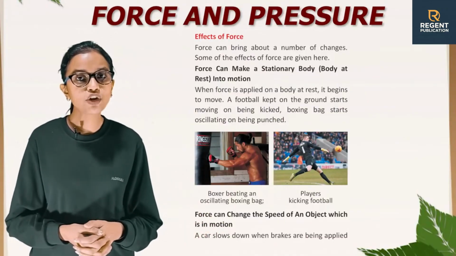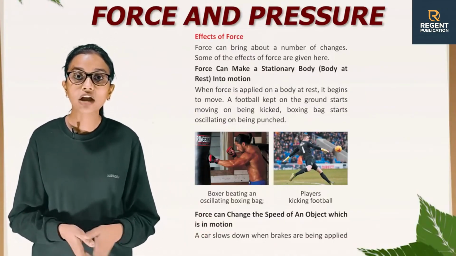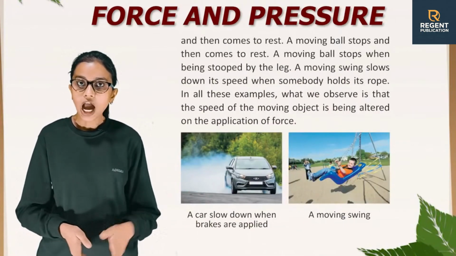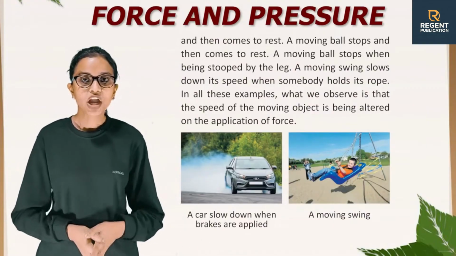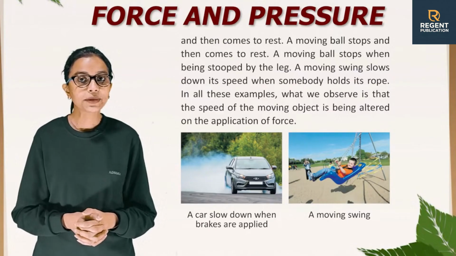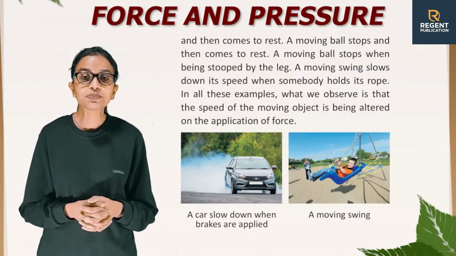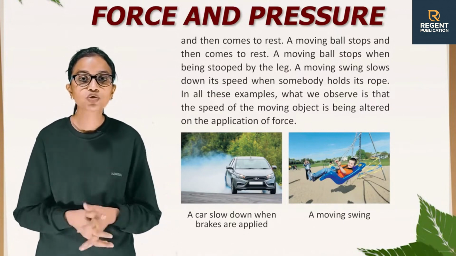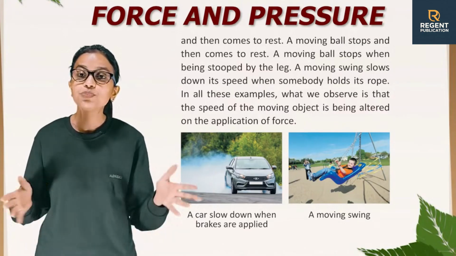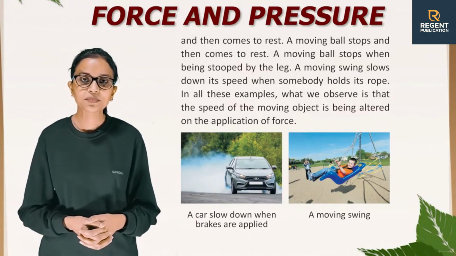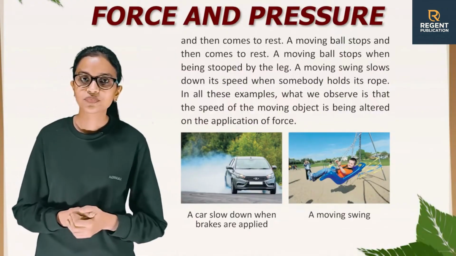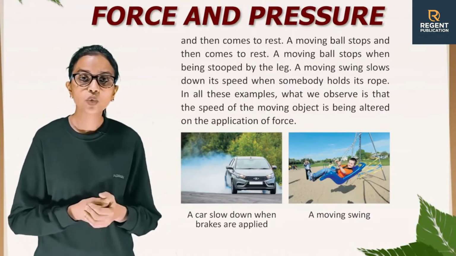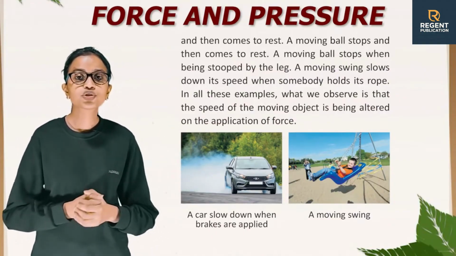Force can change the speed of an object which is in motion. A car slows down when brakes are applied and then comes to rest. A moving ball stops and then comes to rest. A moving ball stops when being stopped by the leg. A moving swing slows down its speed when somebody holds its rope. In all these examples, what we observe is that the speed of the moving object is being altered on the application of force. So students, these are the pictures. This picture is showing motion and force, like a car slowed down when brakes are applied, and another picture is showing a moving swing.